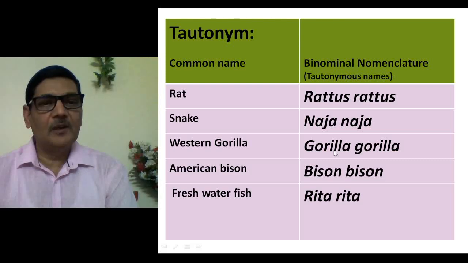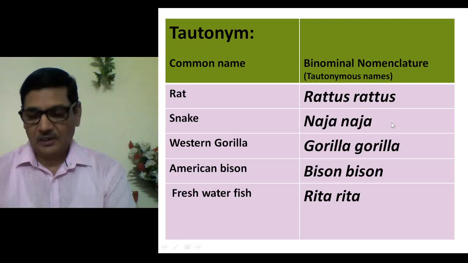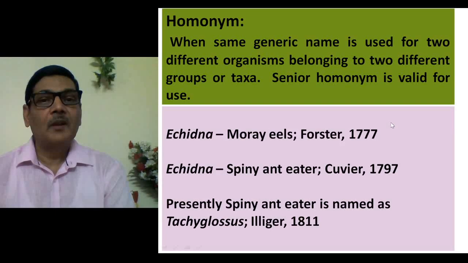In case of American bison, its name is Bison bison, and there is a freshwater species of fish that is called as Rita rita. So in all these cases, we observe that both genus and species name is being written by the same word. So this is tautonymy, and this is allowed only in case of animals nomenclature, and in case of plant nomenclature, this tautonymy is not allowed at all.